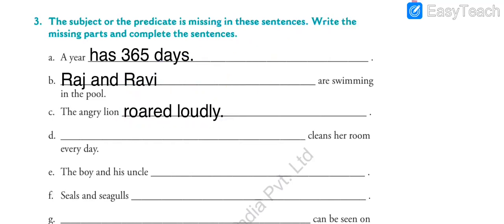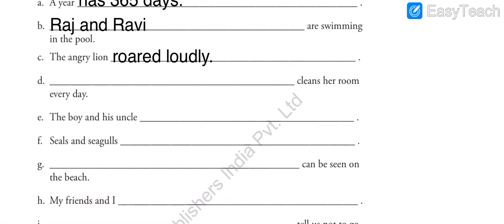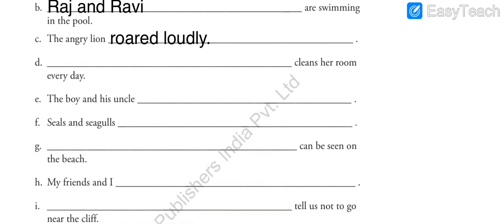In the first sentence, we placed predicate. In the second one, it was subject. Now again, in the third one, we have placed predicate. The angry lion roared loudly. Next one, dash cleans her room every day. So you can write your own name, okay? And we can write any name over here. Let us write one name. You can say Alia. Alia cleans her room every day.